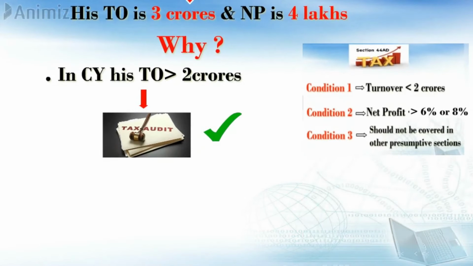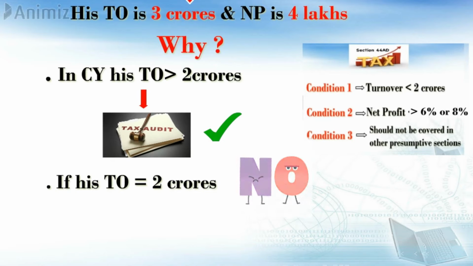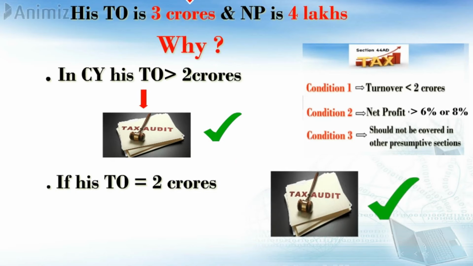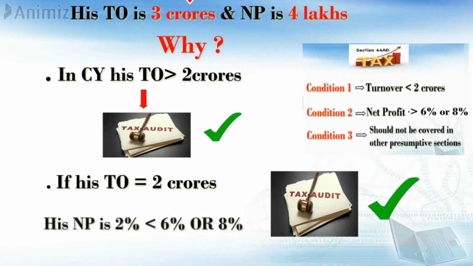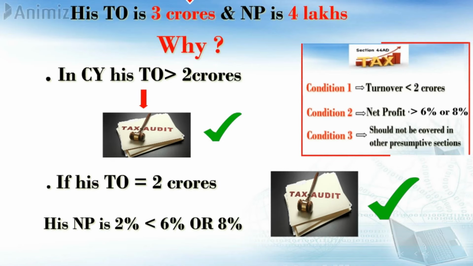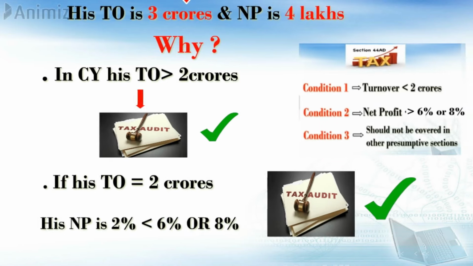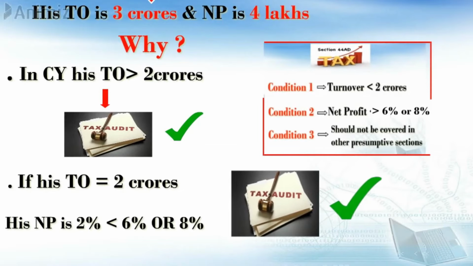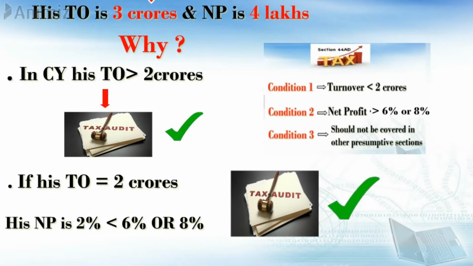Now if we slightly change this question, if the turnover is only 2 crores, not 3 crores, will the answer change? No, the answer will still be that he will be under tax audit. It's because though his turnover is 2 crores, his net profit margin of 4 lakhs is only 2%, which is less than 6 or 8% in the respective categories. So the outcome is, if you fail either of those two conditions, you will be mandated for tax audit.